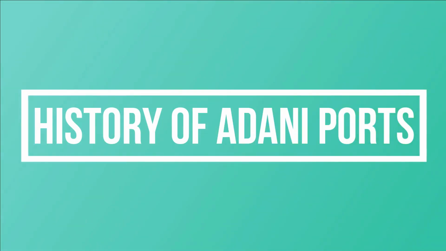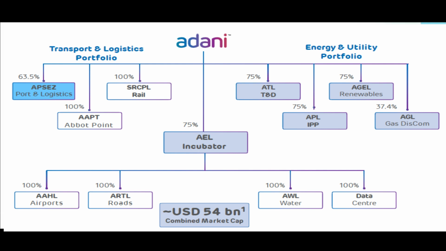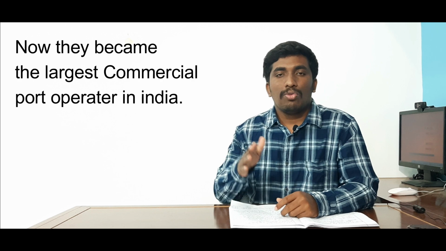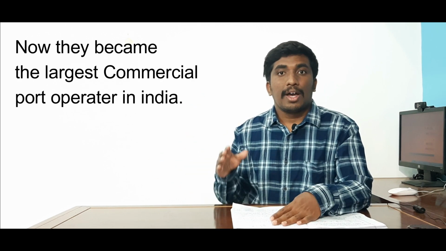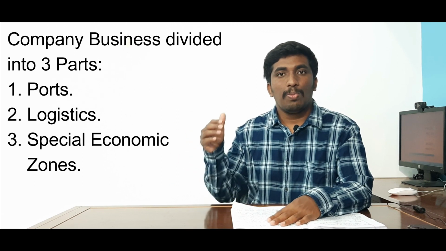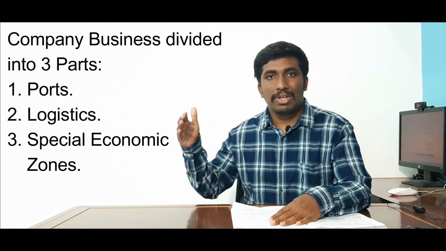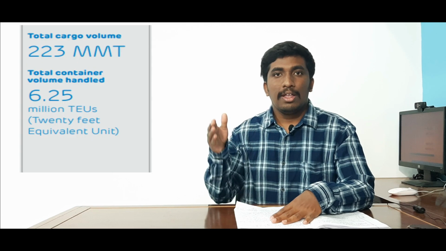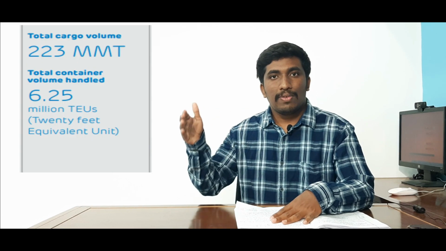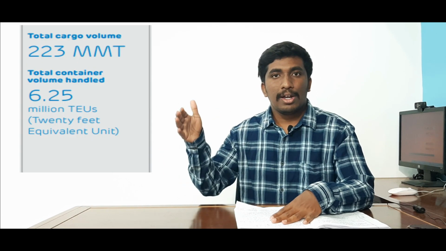Next, I would like to talk about the history of Adani Ports. Adani Ports is an arm of the Adani Group, which started way back in 1998. Now they have become the largest commercial port operator in India. The company's business is divided into ports, logistics, and special economic zones, with an installed capacity of 490 million metric tons. In FY20, they handled 223 million metric tons of cargo.